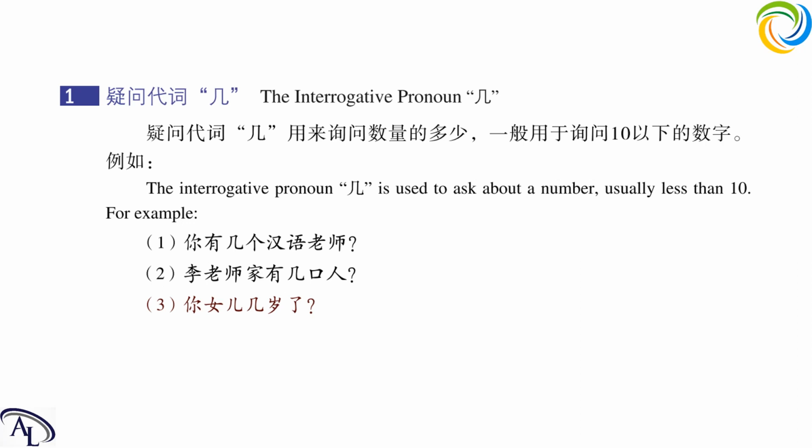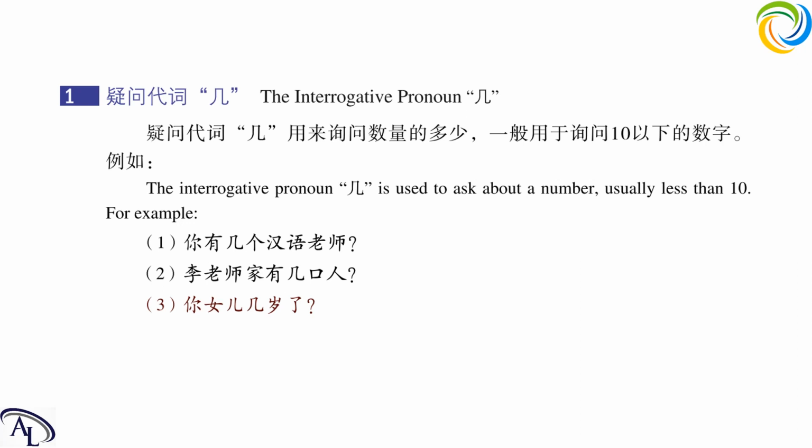There is a 了 here to indicate the circumstance has changed. So when we are asking about age, we just need to ask 几 plus the measure word 岁. We don't need to put any other nouns after it.